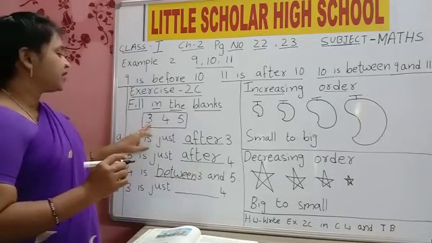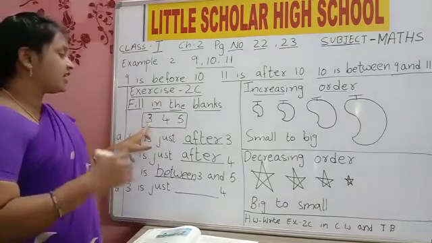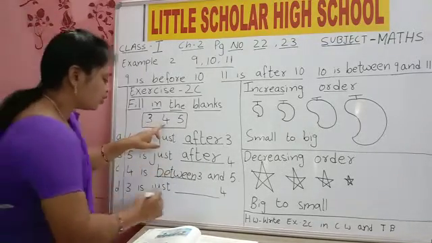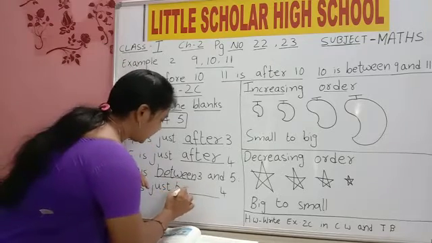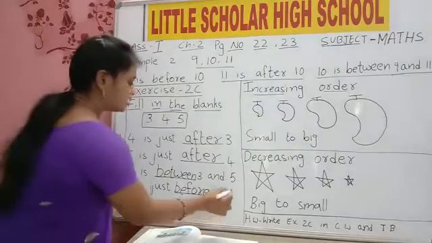3 is just before 4. Where is 3? 3 is standing before 4. Where is 3? 3 is before 4. So before, spelling B-E-F-O-R-E, before.